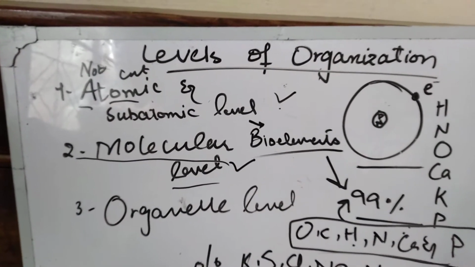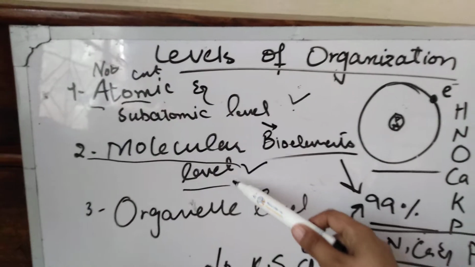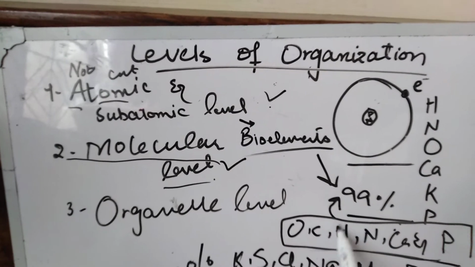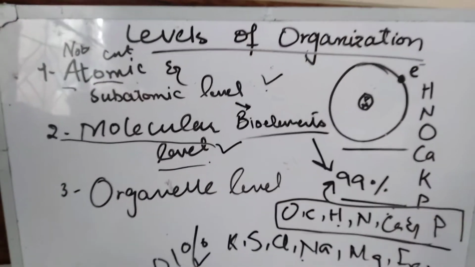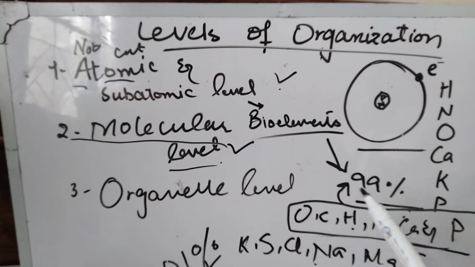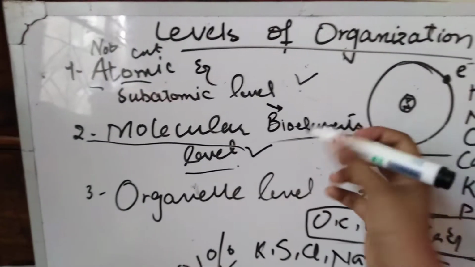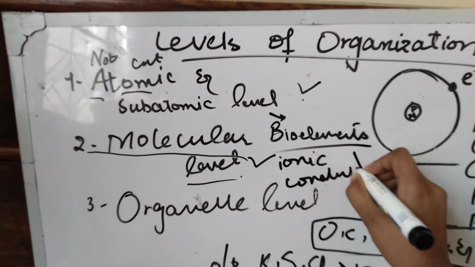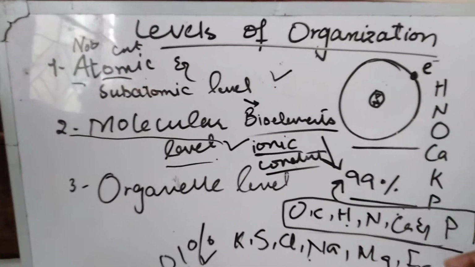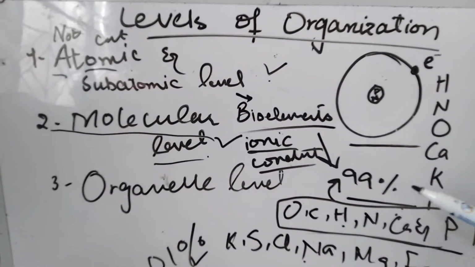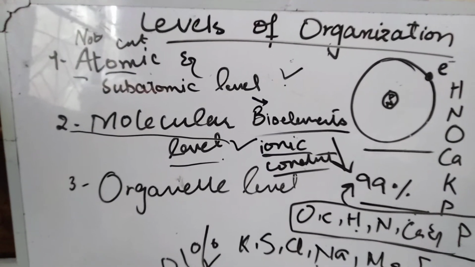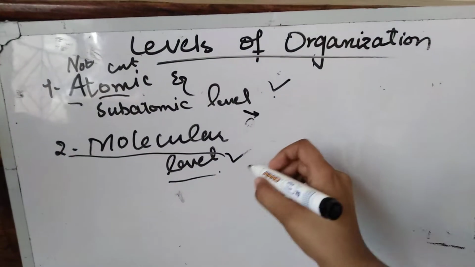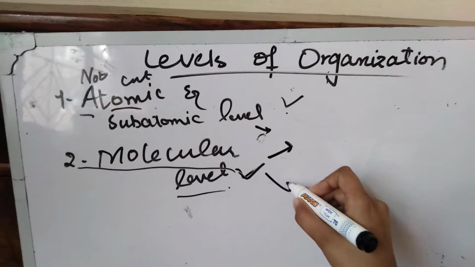Is it clear now? After atomic level, molecular level came, and when different atoms combine and form bonding with each other, then they form molecular level. It doesn't matter, it may be ionic bonding or covalent bonding. I am going to mention it, ionic or covalent bond. These two bonds help in the maintenance of molecular level. Then it means many molecules work together. When we discuss molecular level, we discuss its two types.